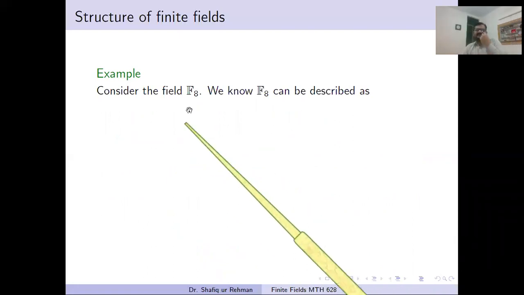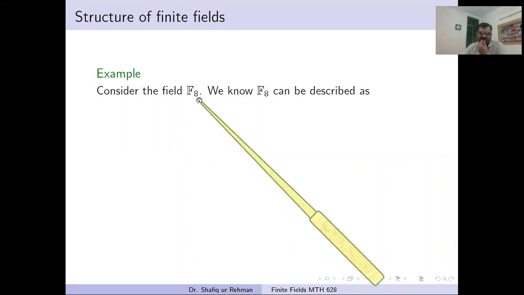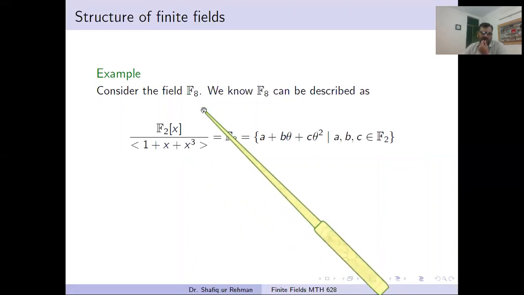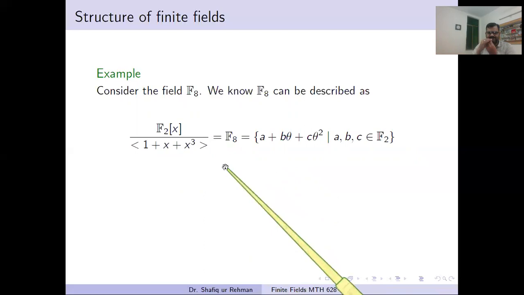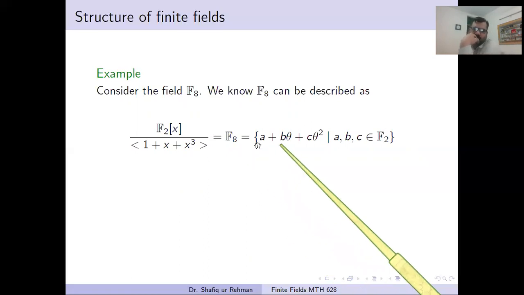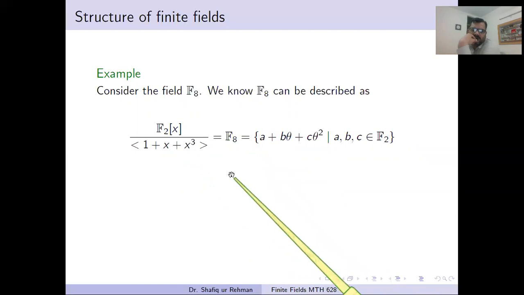Now consider the field F8, the field with 8 elements. One way the field with 8 elements can be obtained is by extending the field F2 with some root of this polynomial.